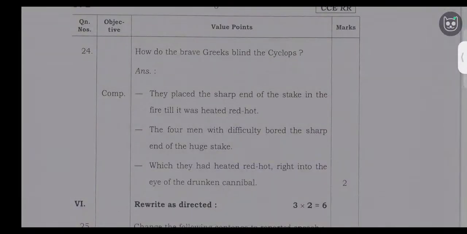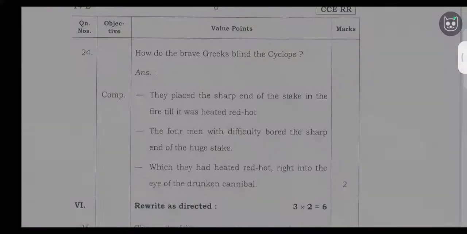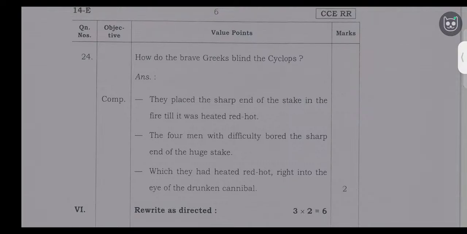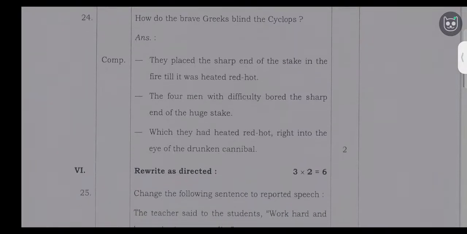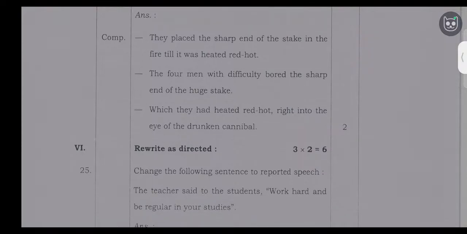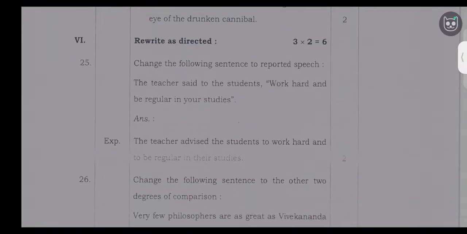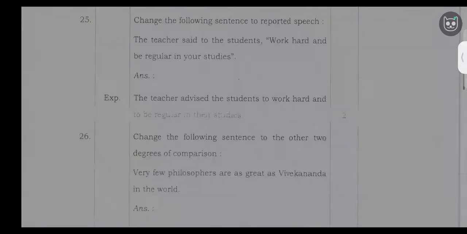Next, sixth main, rewrite as directed. Three questions will be given, 2 marks each, you will get 6 marks. Okay, change the following sentence to reported speech. The teacher said to the student, work hard and be regular in your studies. The teacher advised the students to work hard and to be regular in their studies.